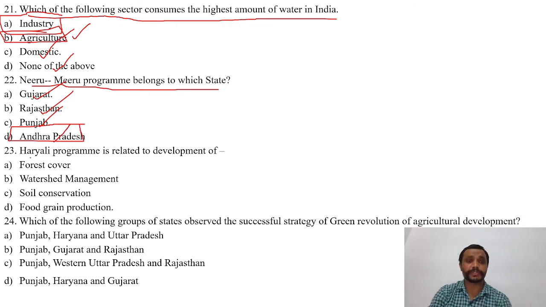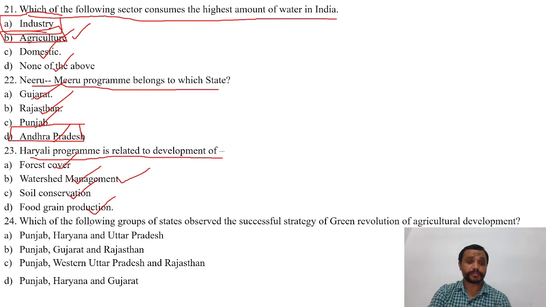The next question is, Haryali program is related to the development of. Options are A. Forest cover, B. Watershed management, C. Soil conservation, D. Food grain production. The right answer is B, that is watershed management.